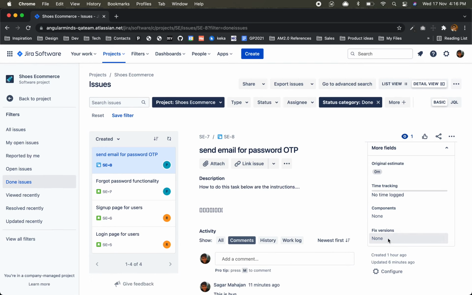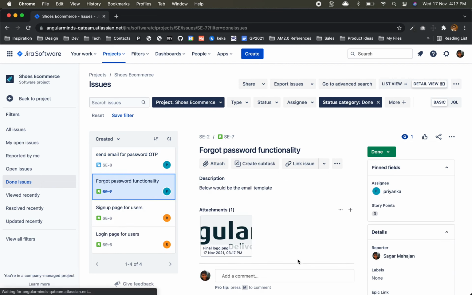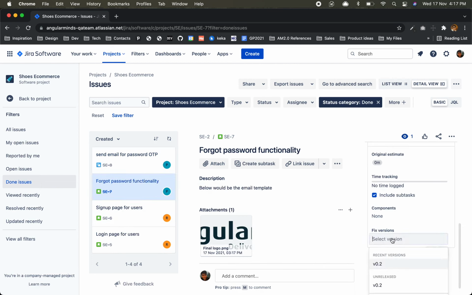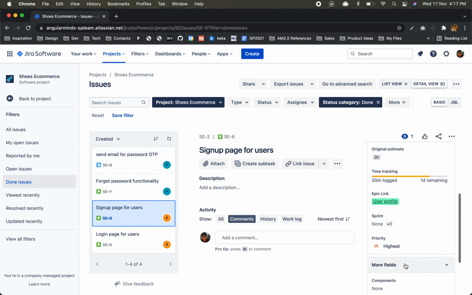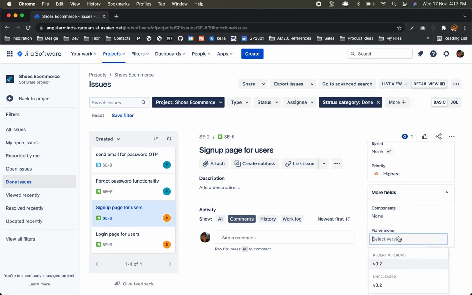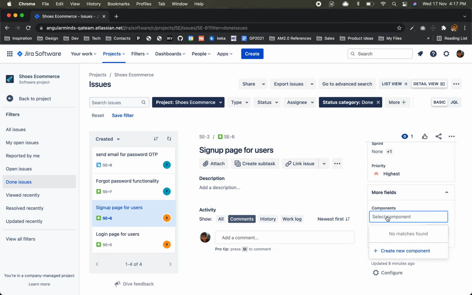In details, fix versions. Like this way. Now I'll have to do it because I don't have a choice. I cannot drag and drop. Component, in our case it could be front end and back end or anything, right?